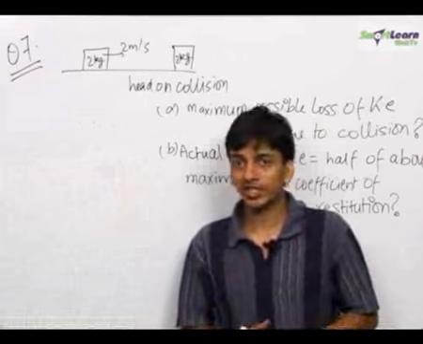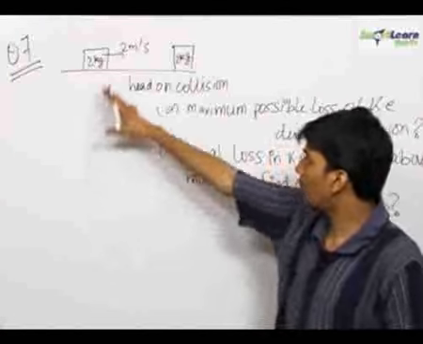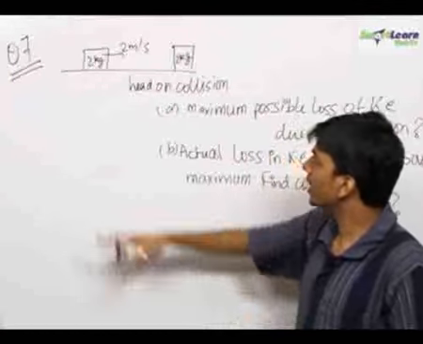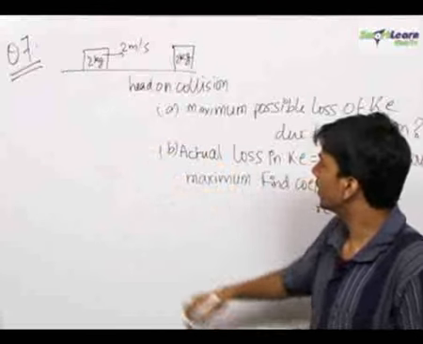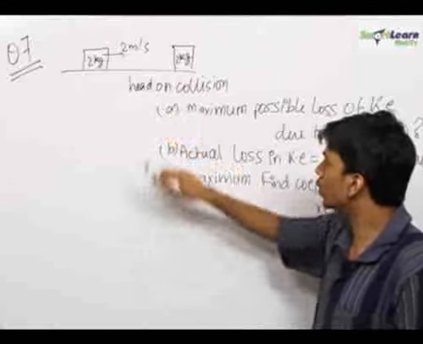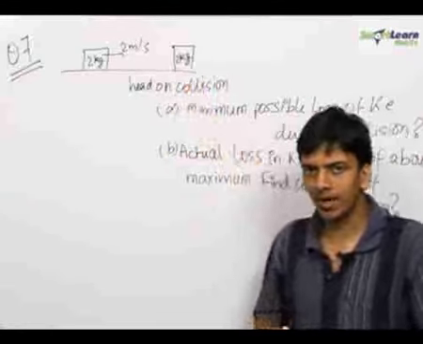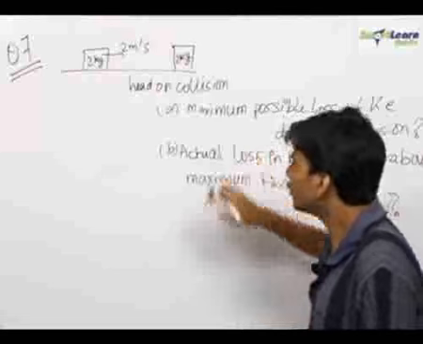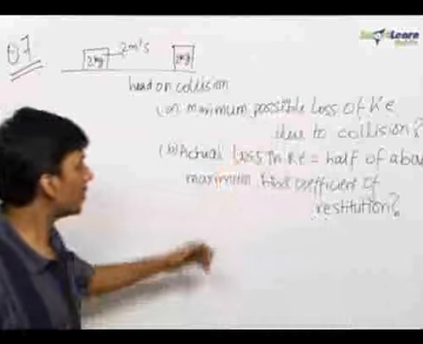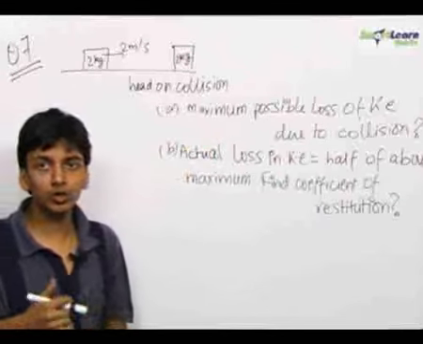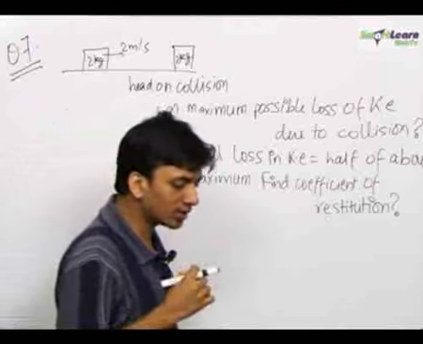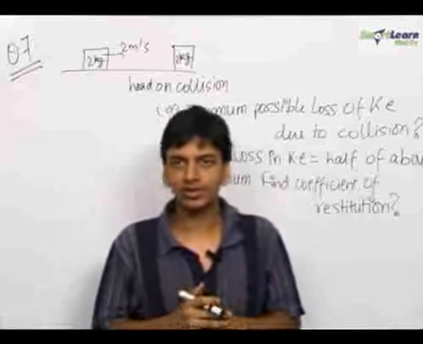Here's an interesting question. A block of mass 2 kg with an initial velocity of 2 meters per second undergoes a head-on collision with another object of the same mass. We need to find out the maximum possible loss of kinetic energy due to collision. Now, there are certain things you should know about all types of collisions.